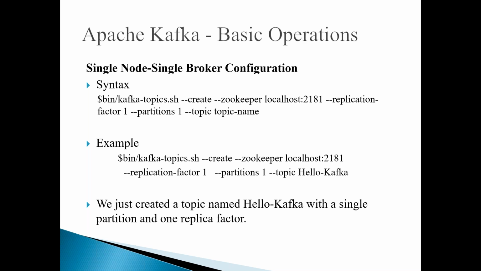And you can mention the number of partitions, --partitions. Again, I want to have only one partition. As we discussed, if you have more brokers, we can maintain multiple partitions. And you give the topic name. So now you are creating a topic, and for that topic you are defining the number of replications, the number of partitions, and where the Zookeeper server is running. In the example I'm giving: kafka-topics --create --zookeeper localhost:2181 --replication-factor 1 --partitions 1, and the topic name is Hello Kafka.